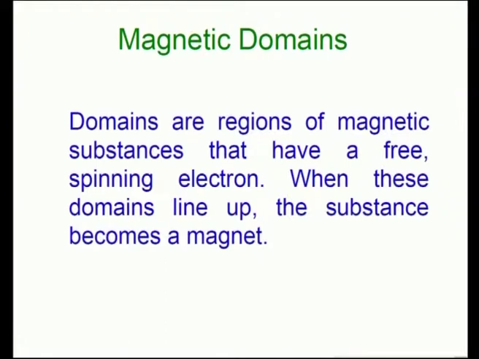Then we see something about magnetic domains in a basic manner. These magnetic domains are the regions of magnetic substances in which the magnetic dipole moments, which we call as spins or spin moments of a free spinning electron, are found.